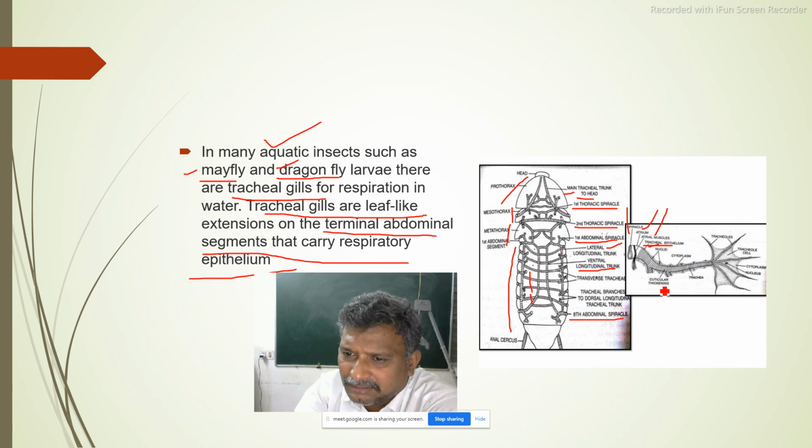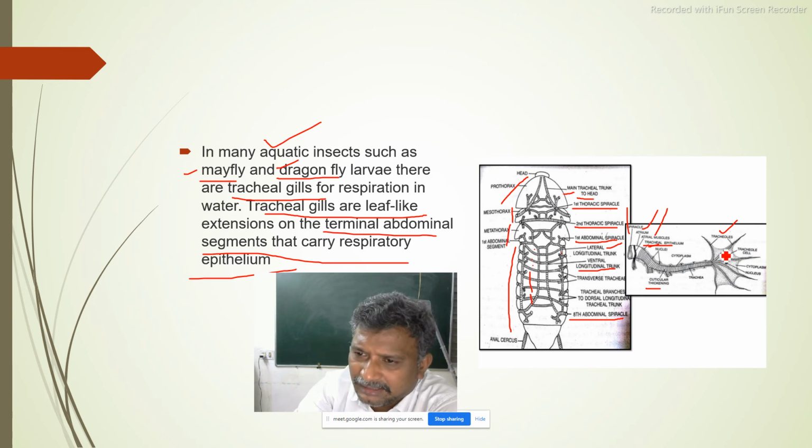Cuticular thickenings will be there. Okay, and it will be divided into so many small fine threads called tracheole cells. Inside, tracheoles are there. The entire one is called a tracheole cell. These are called tracheoles.